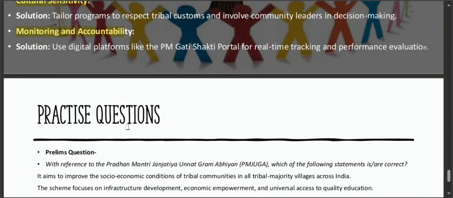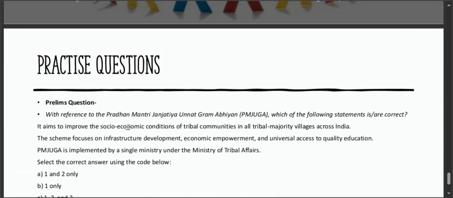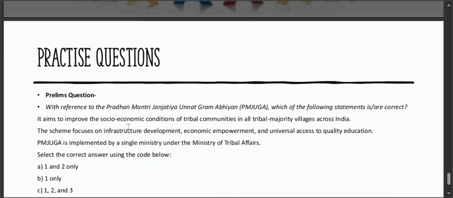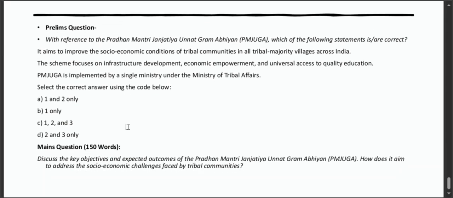Okay, now let's test your understanding with some practice questions which are perfect for your UPSC prelims and mains. So the first question, which is related to prelims, is that with reference to the Pradhan Mantri Janjatiya Unnat Gram Abhiyan, which of the following statements is or are correct?